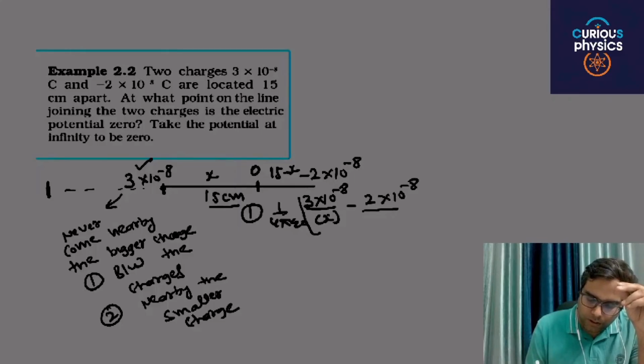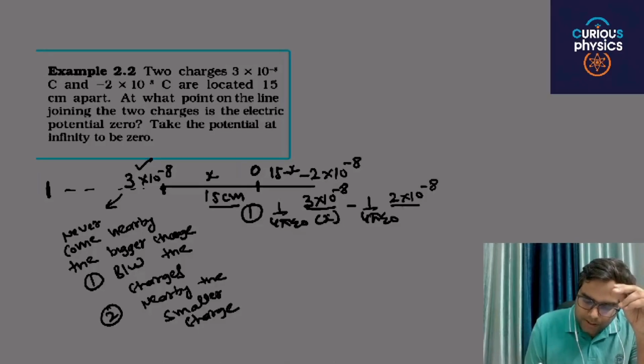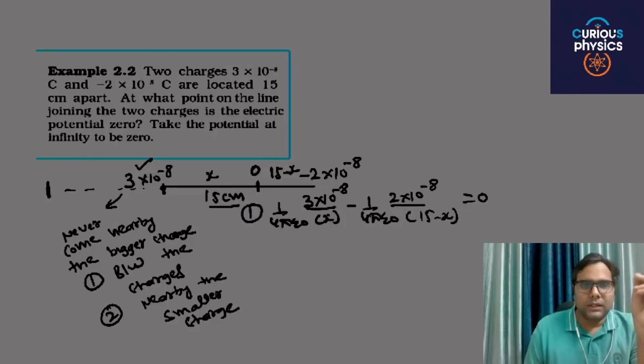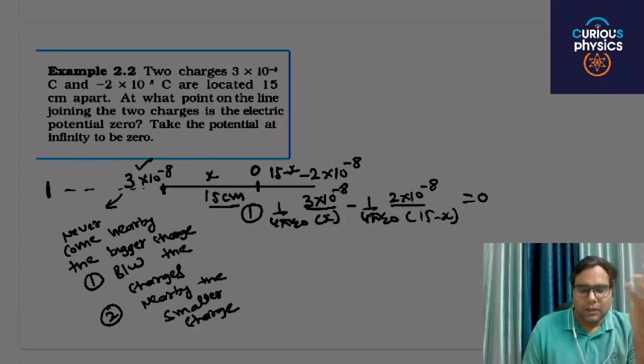This is common, and we can also write here 1 by 4 pi epsilon naught, 2 into 10 raised to power minus 8 divided by 15 minus x, is equal to 0, because the net potential will be 0.